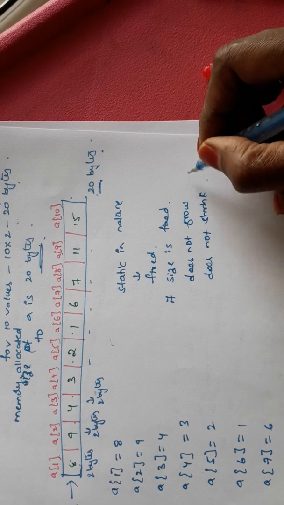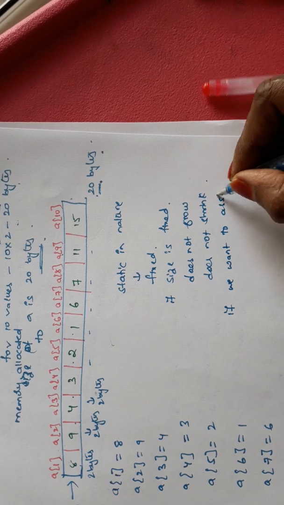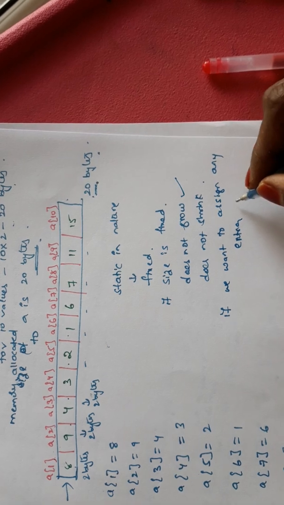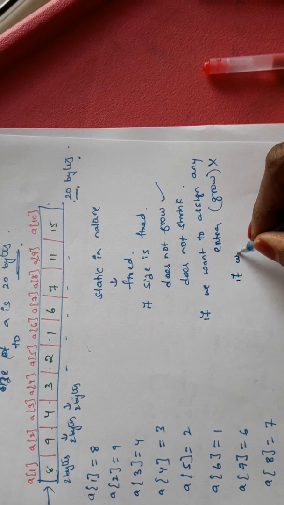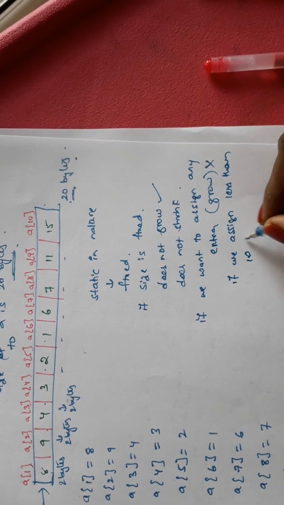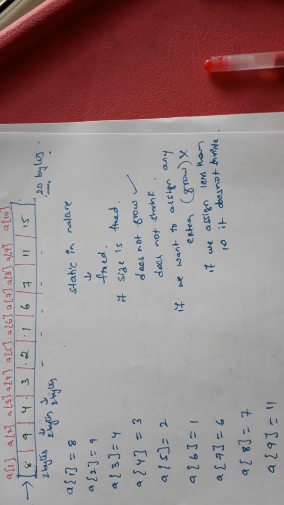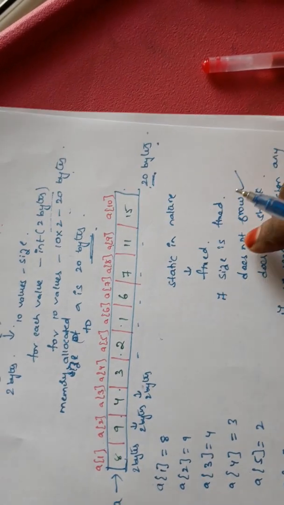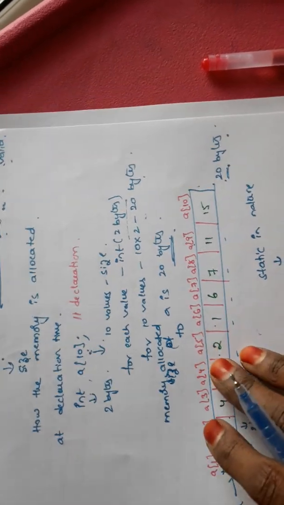If we want to assign any extra value, it does not grow. Either if we assign only 9 values, less than 10, it does not shrink. The size does not grow beyond 20 bytes, and it does not shrink less than 20 bytes. Okay, the size is fixed, so we call it static in nature. So this is the declaration of an array.